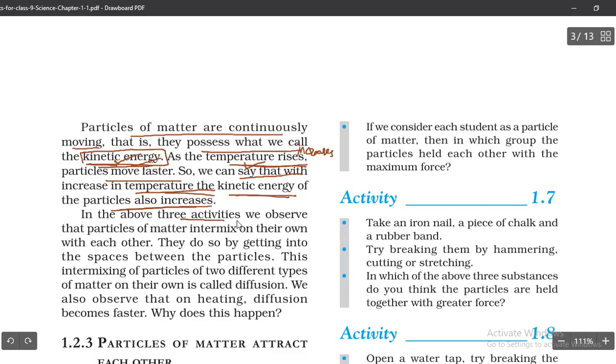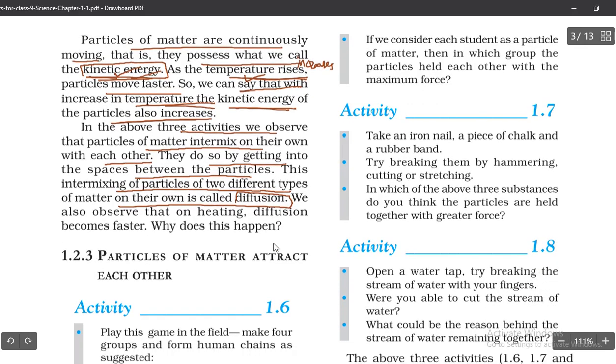In the above three activities, we observe that particles of matter intermix on their own with each other. They do so by getting into the spaces between the particles. This intermixing of particles of two different types of matter on their own is called diffusion.